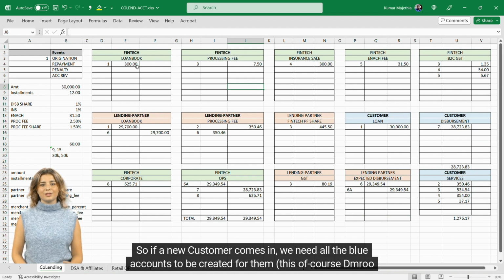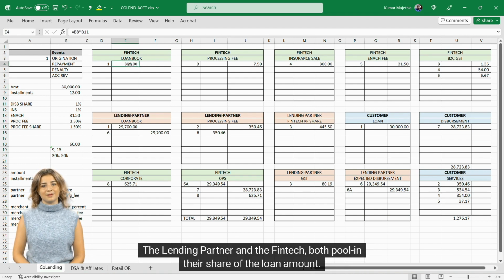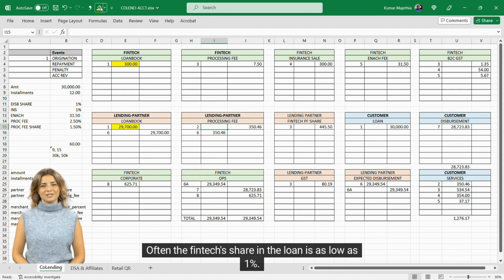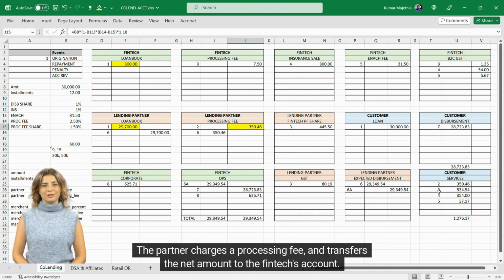This, of course, Dmroo does automatically. The lending partner and the fintech both pool in their share of the loan amount. Often the fintech's share in the loan is as low as 1%. The partner charges a processing fee, and transfers the net amount to the fintech's account.